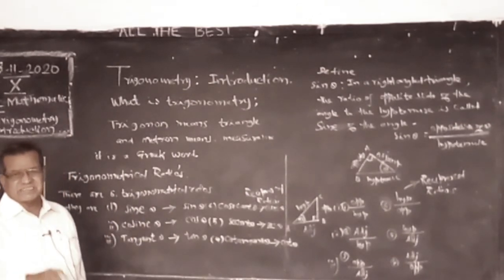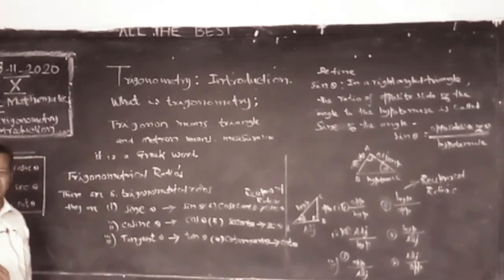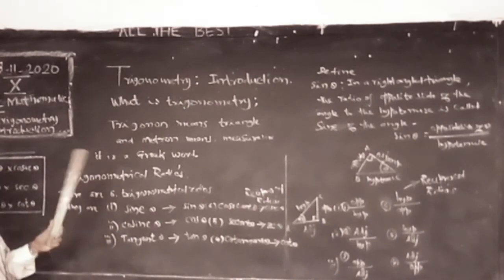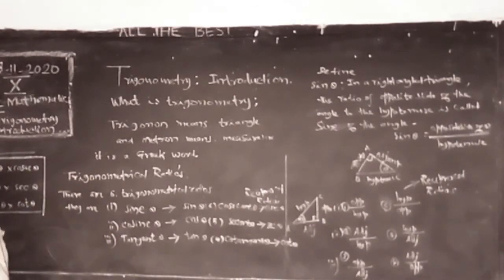After knowing this, the reciprocal of sine, cosec, immediately we have to see. Reciprocal of tan theta, cot theta. Reciprocal of cos theta, sec theta. If I ask you sec, you have to say cos. If I ask cosec theta, you have to say its reciprocal sin theta. Cot theta, tan.